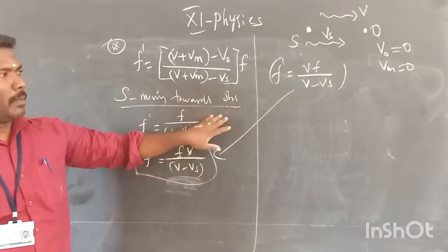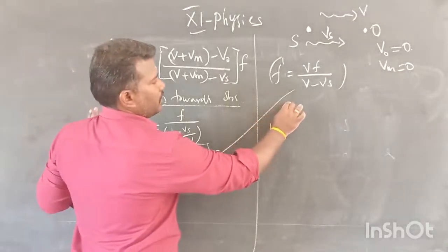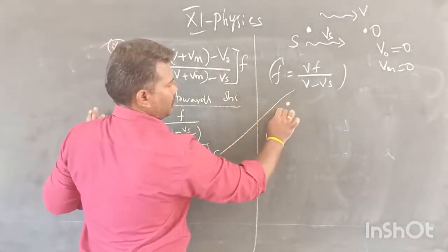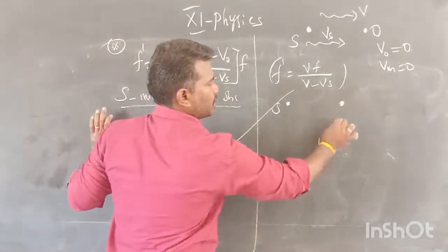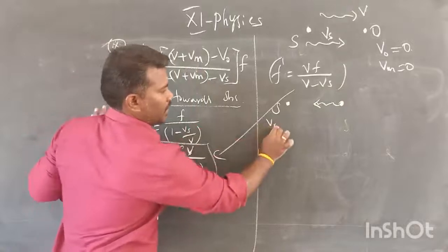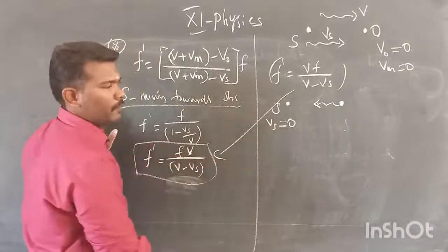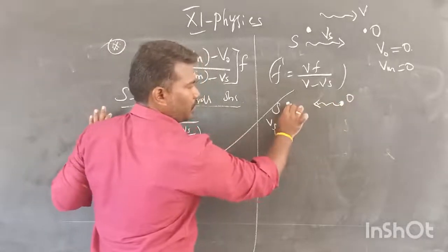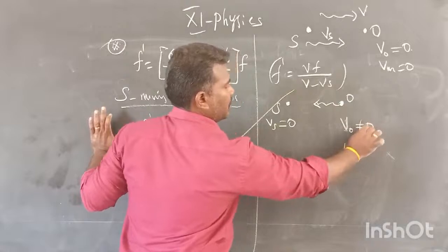Now I am going to apply another case. Second case: the source is at rest and the observer is moving towards the source. So Vs is equal to 0, but the observer is moving towards the source, which means V naught is not equal to 0.